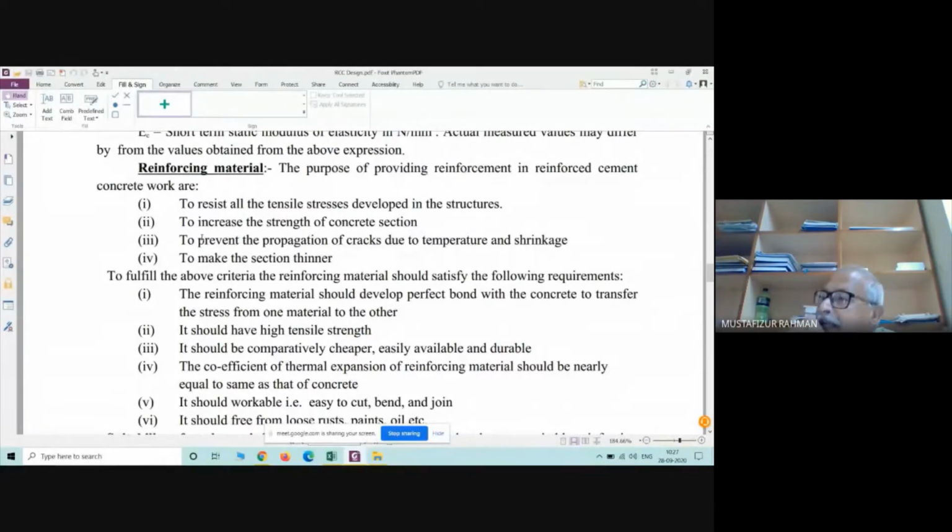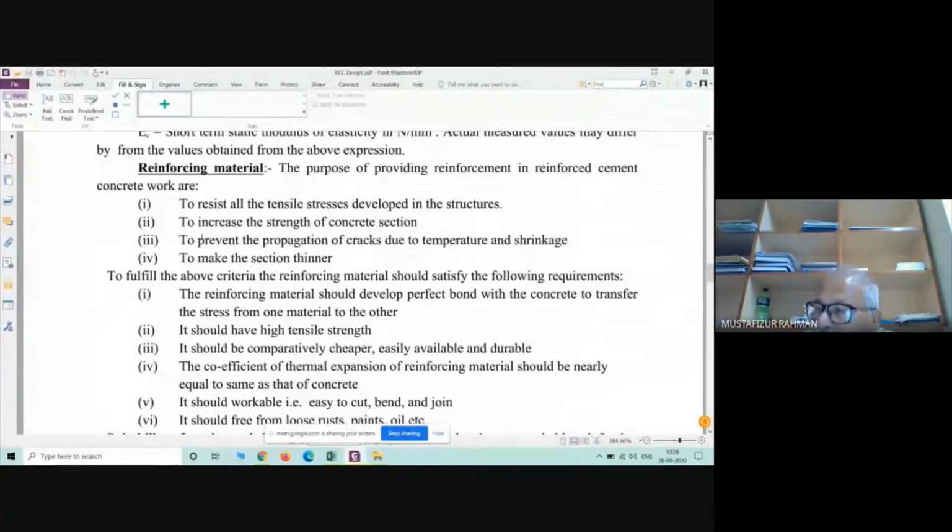In strength of materials, you have studied the temperature stress. I told before also, because of temperature rise, all materials have a tendency to expand, and because of temperature fall, all materials have a tendency to contract. So what is it saying? The reinforcing material should develop perfect bond.